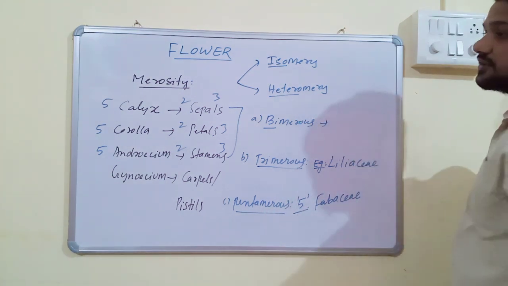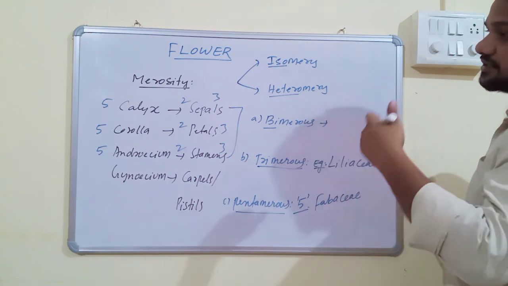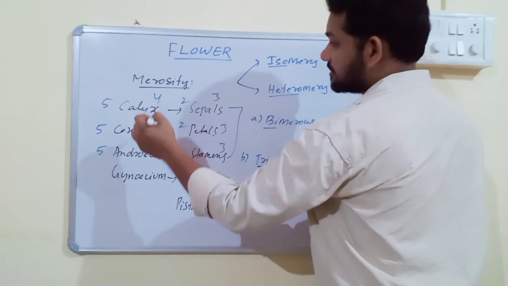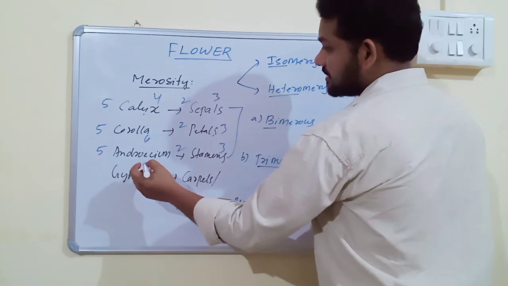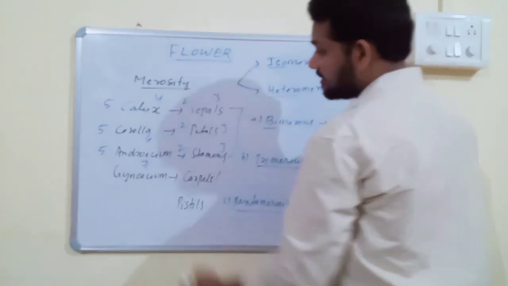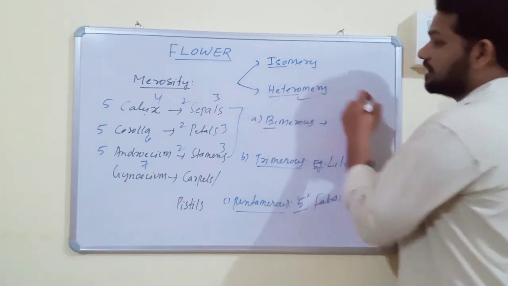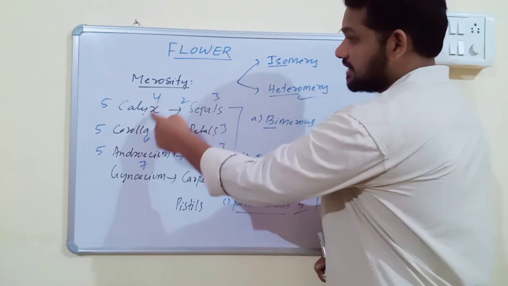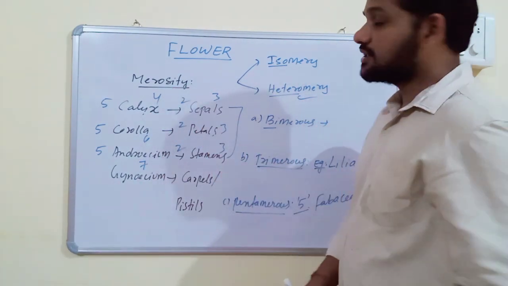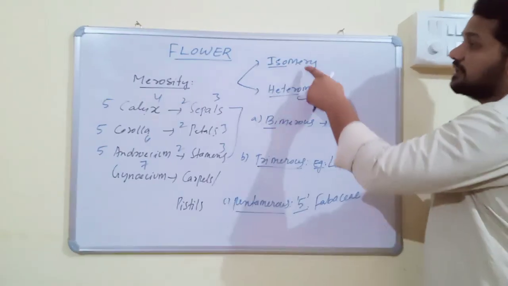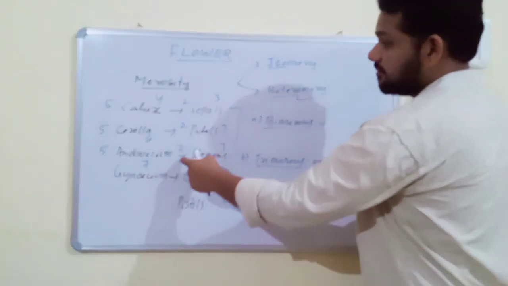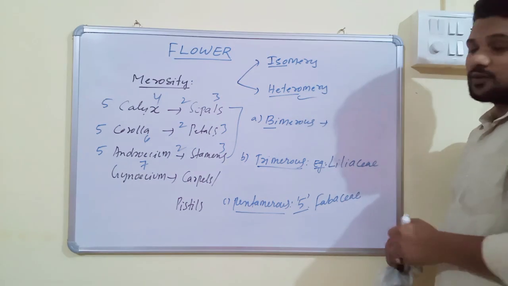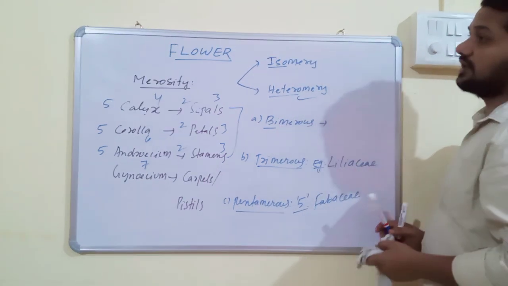In heteromerosity condition, the floral organs have different numbers of parts. For example, calyx has 4 sepals, corolla has 6 petals, and androecium has 7 stamens, then the condition is called heteromerosity. So merosity means the number of floral parts present in each floral organ. It is isomery and heteromery. Isomery means the same number is present in each floral organ. Heteromerosity means a different number of floral parts is present in each floral organ.